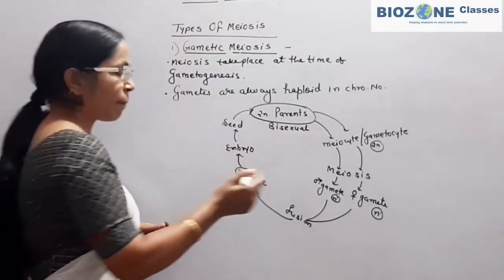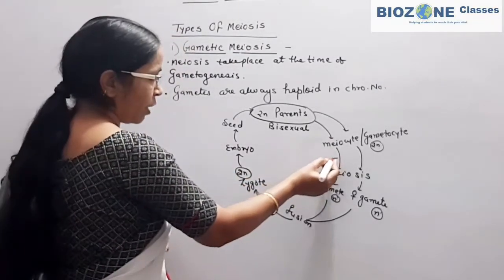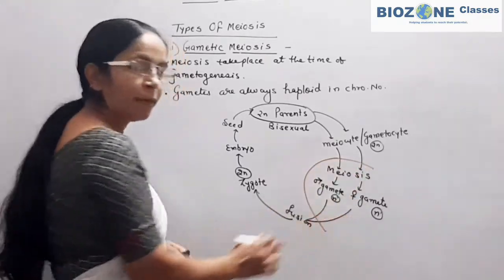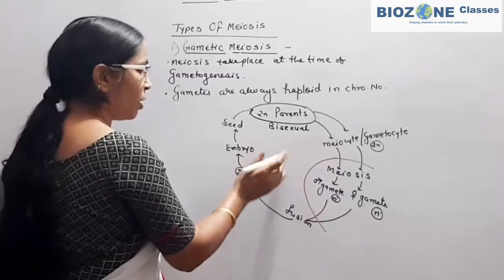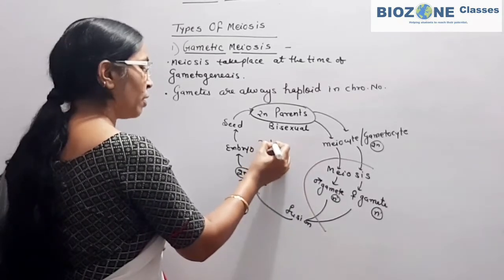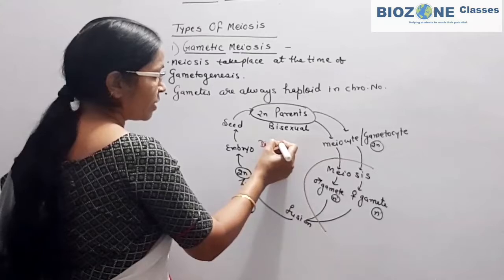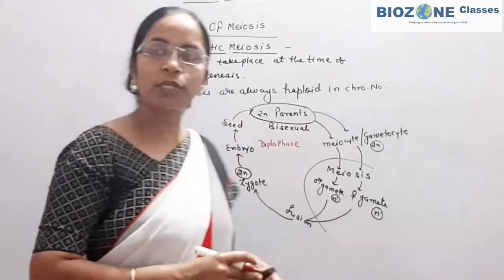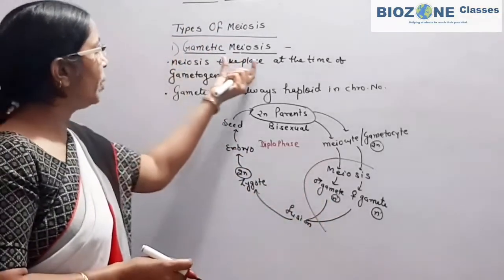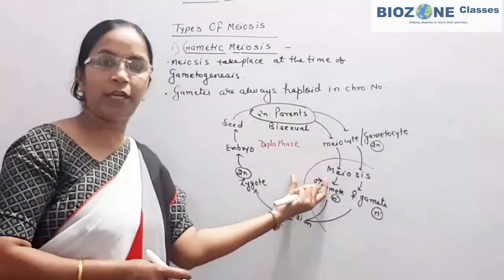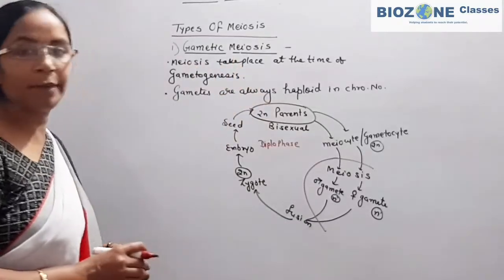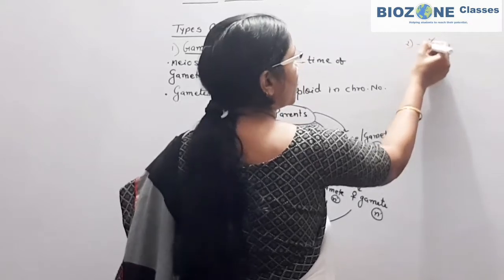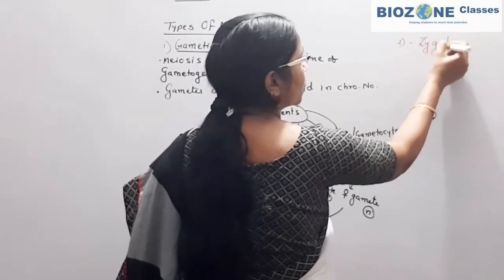Now what is happening? The haploid phase in these individuals is only represented by the gametes. Otherwise, for the rest of the body, during the lifespan, the maximum phases of the lifespan show a diplophase. So such kind of meiosis, when it proceeds in any individual, is called gametic meiosis. Now we come towards the second type of meiosis. The second type of meiosis is called